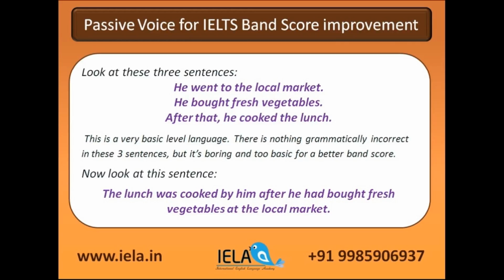Ability to use prepositions and articles. The local market. Local is adjective. Market is noun. So in this sentence, it's so much better. It's not boring. And you have different tenses here. You used 3 simple sentences and converted them into one beautiful, fluent, coherent variety of sentences and grammar.